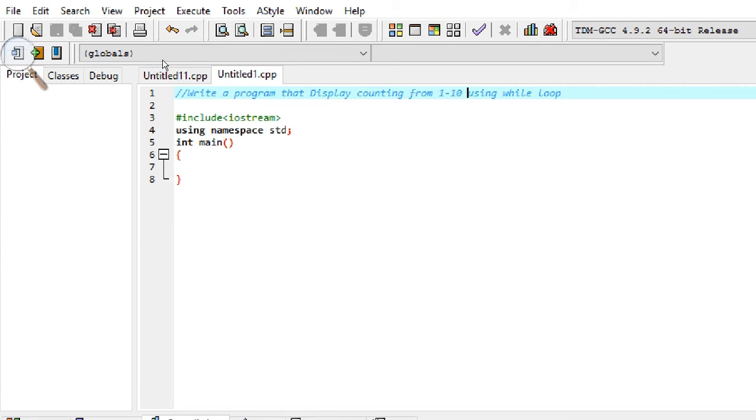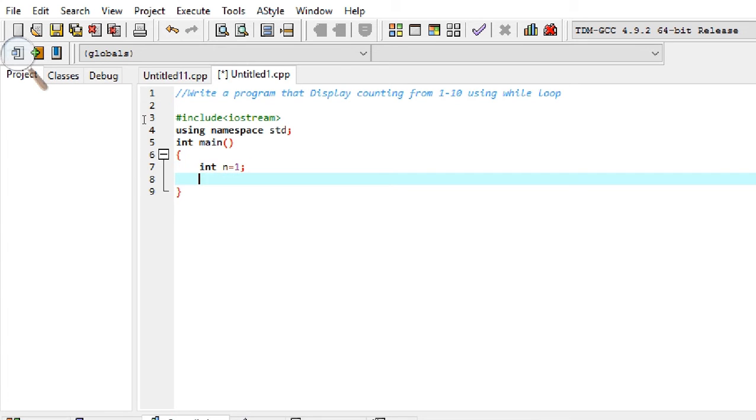Now move towards our second program. Write a program that displays counting from 1 to 10 using a while loop. Now for the condition, similarly we again declare a variable of integer type n and initialize it to the value 1. Now again for the while loop, we have to use the while keyword with braces. In between these two braces the condition will be written: n is less than or equal to 10. We have to display counting from 1 to 10.